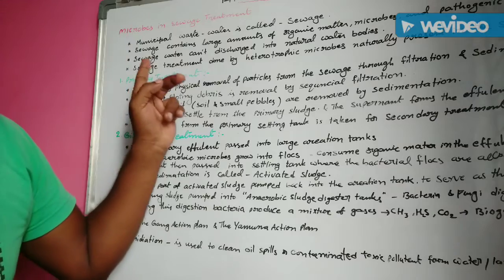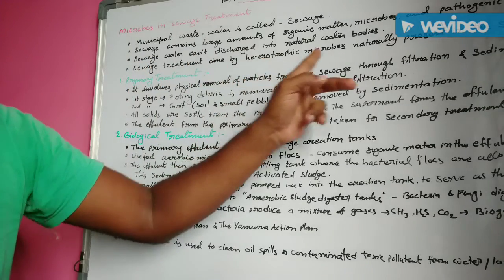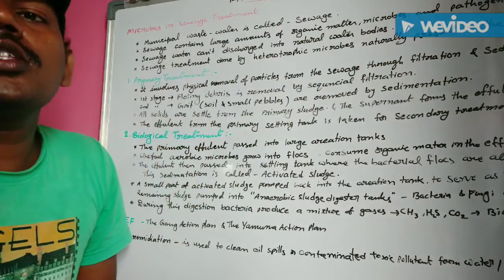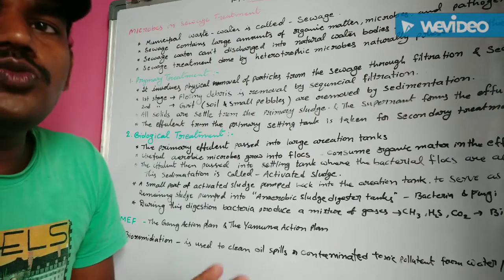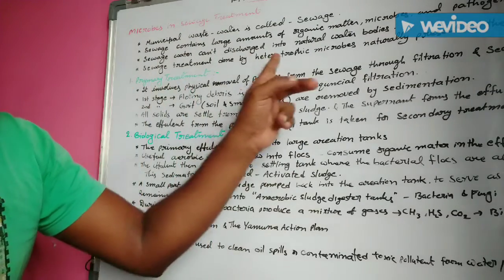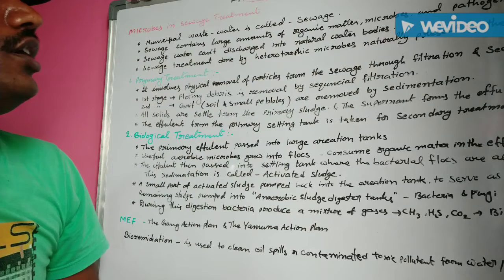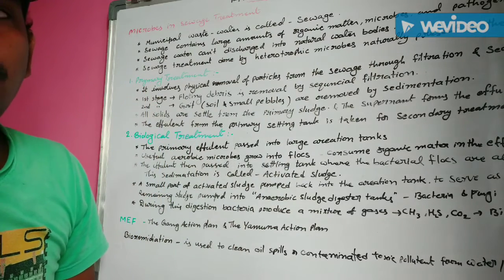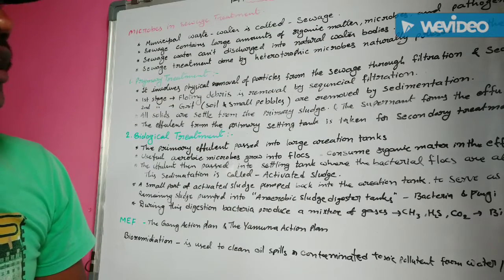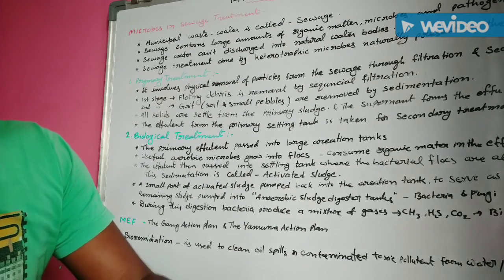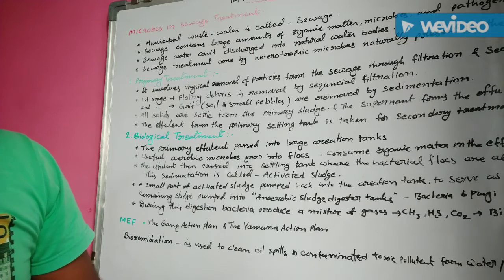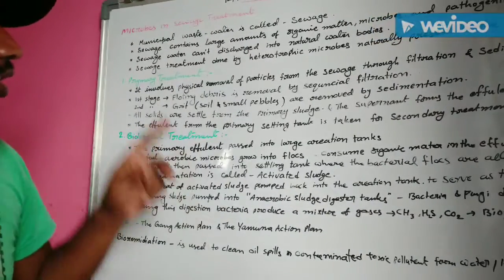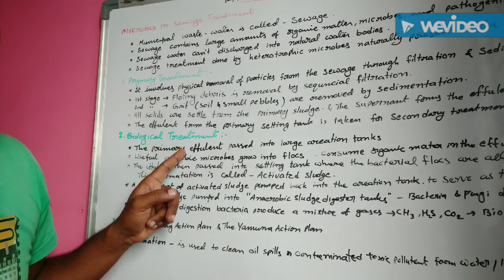Sewage water treatment is done by the heterotrophic microbes naturally present in the sewage. The sewage water naturally contains some heterotrophic microbial organisms, which also naturally treat the sewage water. Understand? Sewage treatment is mainly carried out in 2 stages. How many stages? 2 stages. What are they? Primary stage and secondary stage.